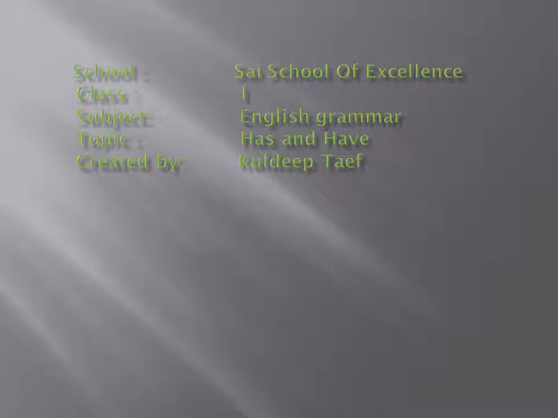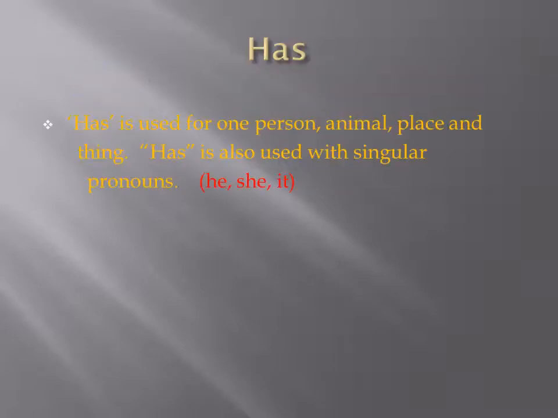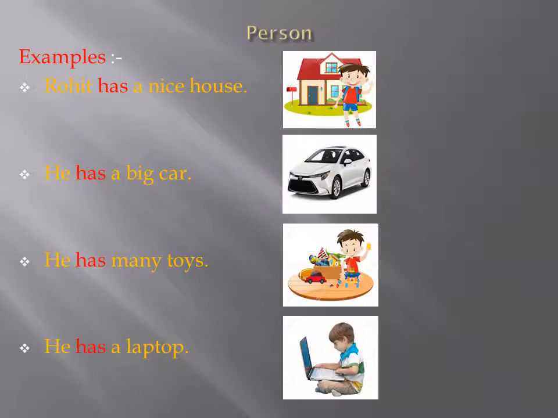Dear students, today we are going to learn about the use of has and have. So let us see where to use has and where to use have. Has is used for one person, animal, place, and thing. Has is also used with singular pronouns. For example, he, she, and let us see some examples.